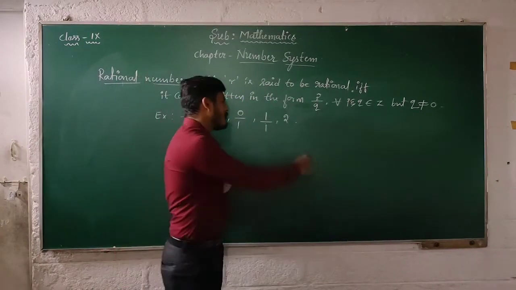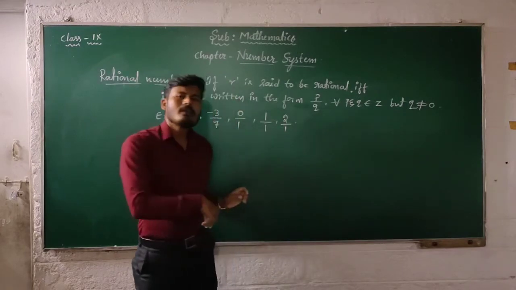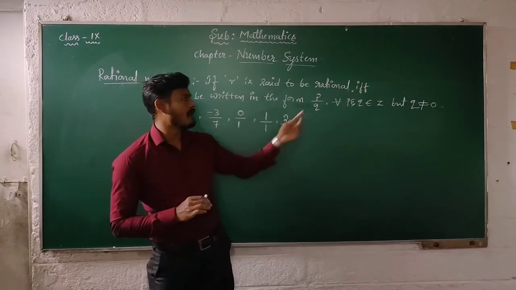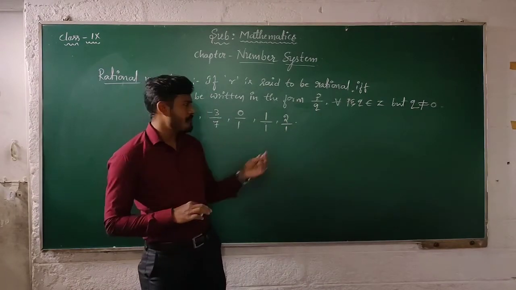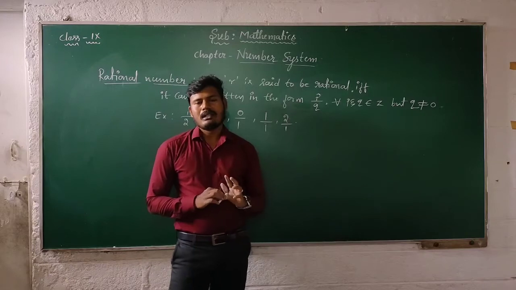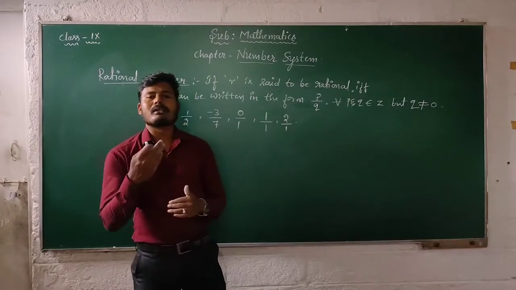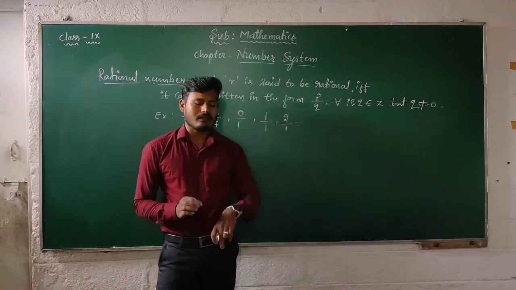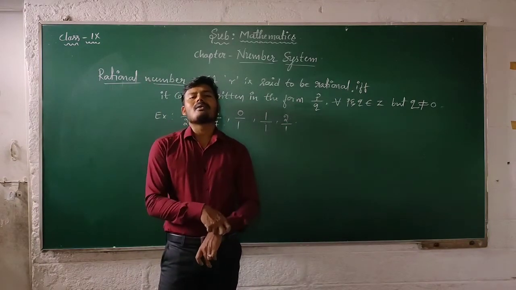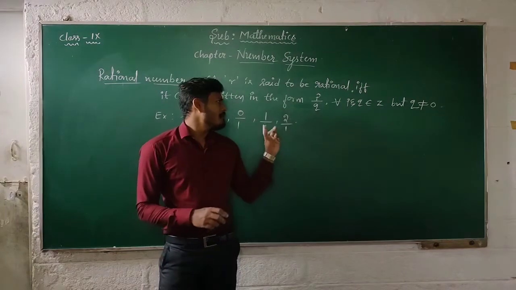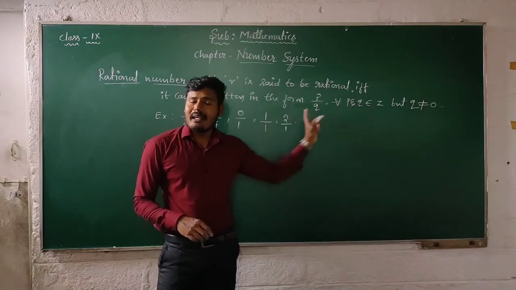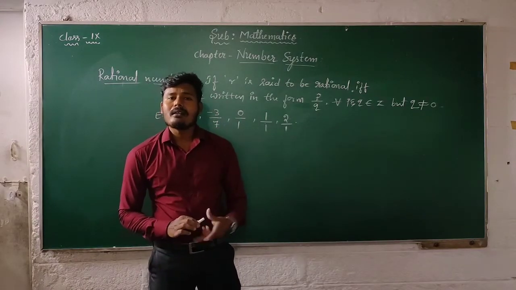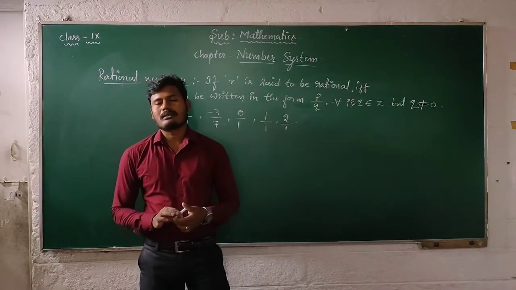Then what about 2? The P by Q form is 2 by 1, which is nothing but 2. So 2 is also an example for a rational number. This gives us that each and every natural number is also an example for rational numbers.